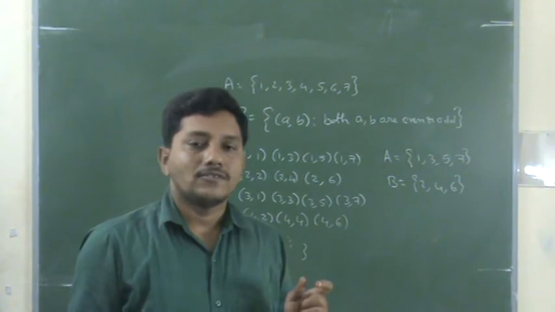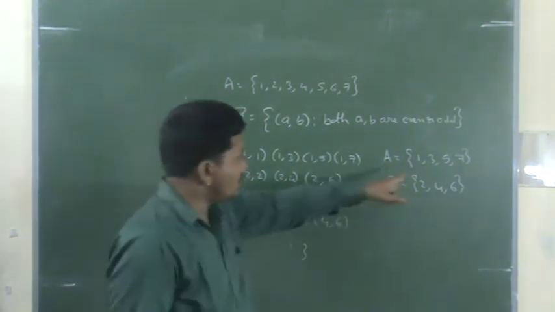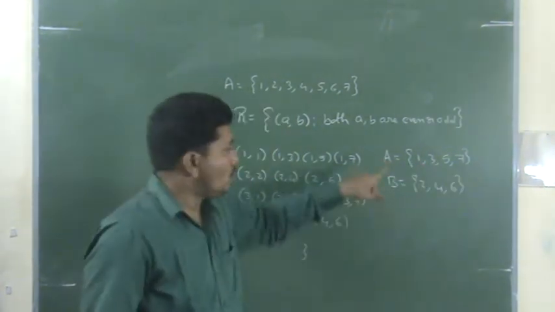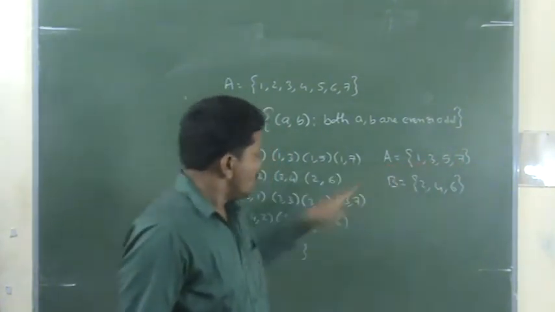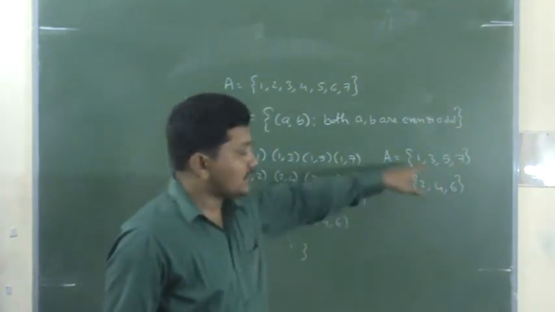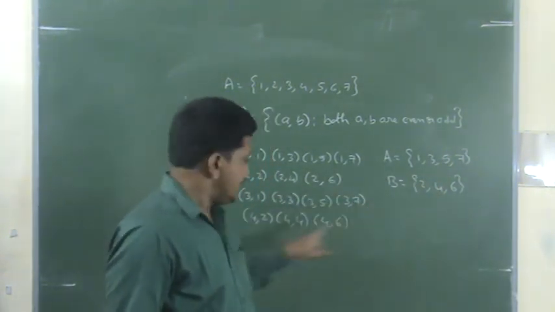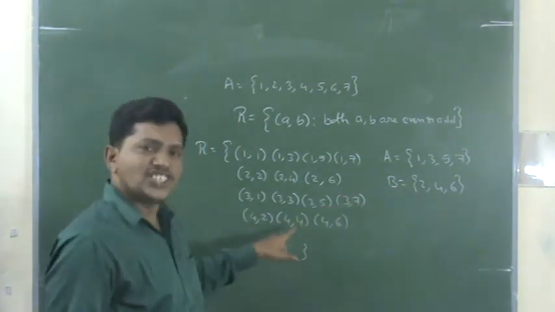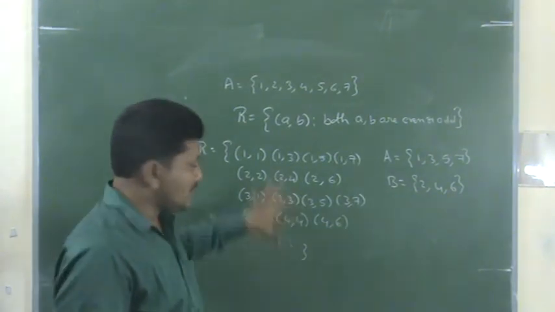Now the relation is formed from these. I consider the starting element 1 and get all these pairs: 1, 1; 1, 3; 1, 5; 1, 7. I consider 3: 3, 1; 3, 3; 3, 5; 3, 7. I consider 2: 2, 2; 2, 4; 2, 6. I consider 4: 4, 2; 4, 4; 4, 6. I consider 6: 6, 2; 6, 4; 6, 6. Do you understand that? So these are the pairs.